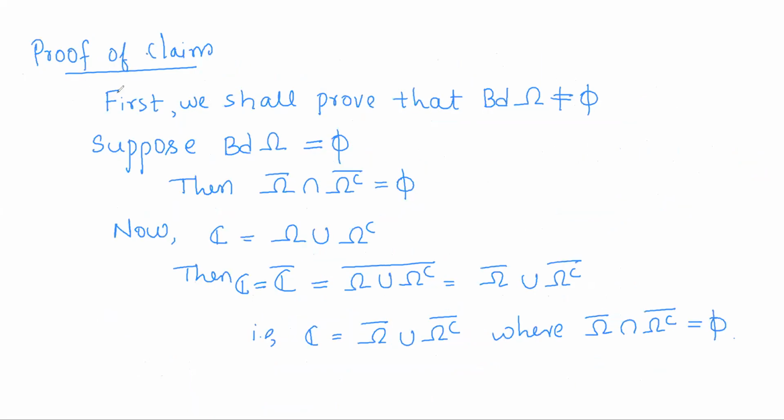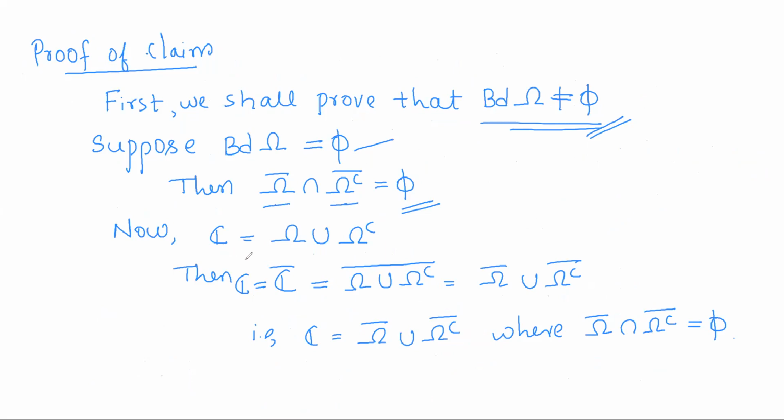Just to prove the claim, we have to prove two things. One is that the boundary of omega is non-empty, and the other is that the boundary of omega is contained in the boundary of E. First of all, to prove the boundary of omega is non-empty, assume the contrary. Suppose the boundary of omega is empty. What is the boundary of omega? It is omega closure intersection omega complement closure, which is empty. That shows these two are disjoint sets, disjoint closed sets, because the closure of a set is always closed.